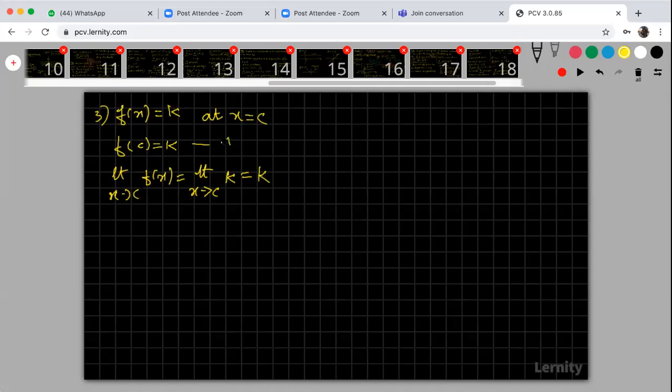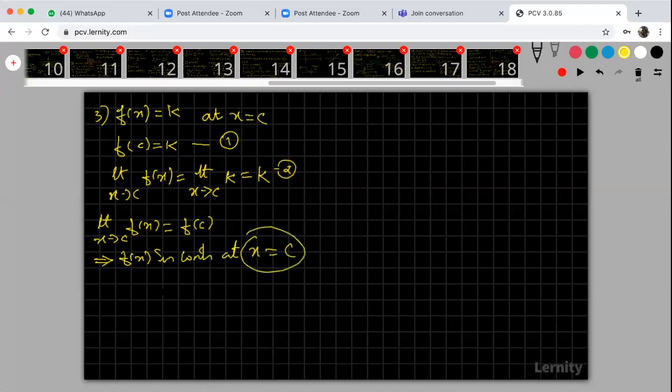So from 1 and 2, look at that, the limit of the function, limit x tends to c f of x, and the value of the function f of c, all are same. Which implies your f of x is continuous at x is equal to c. What is this c? Your c may be any point in the domain of f.